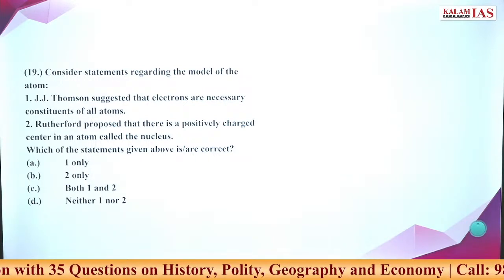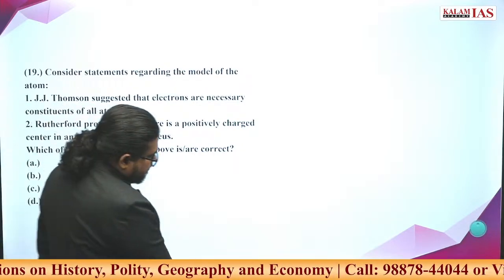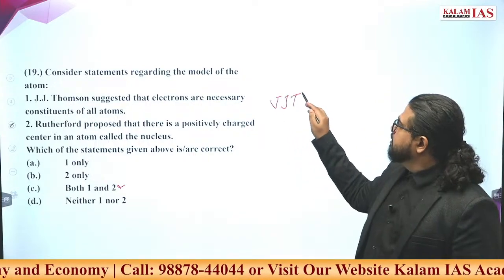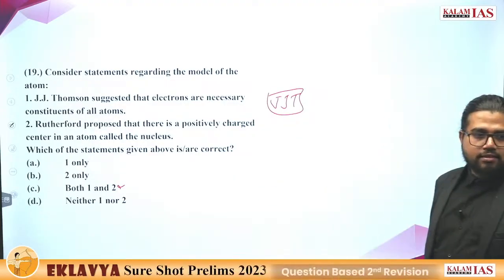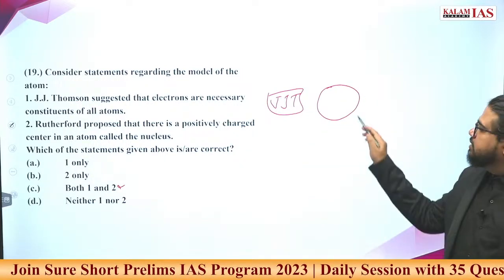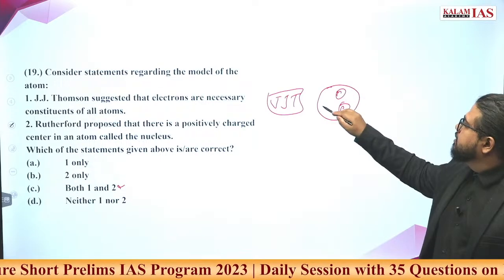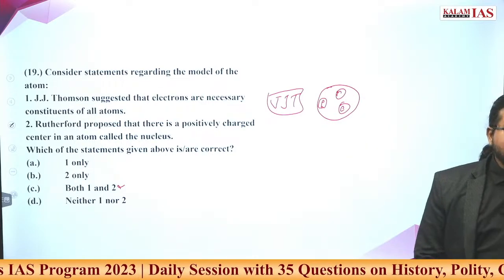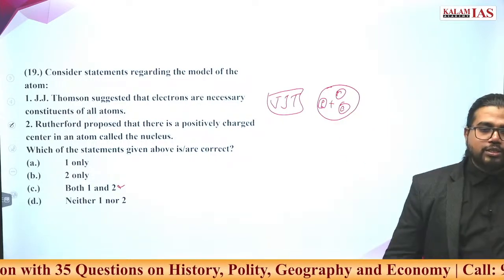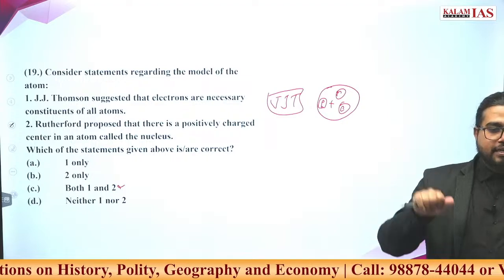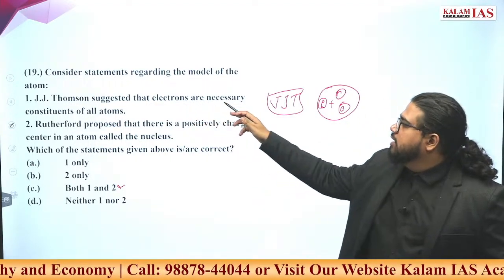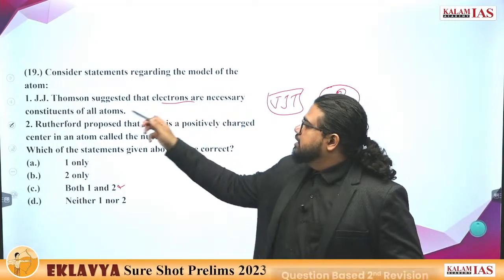Tell me. Both the statements are correct. What is the J.J. Thomson model of atom? In the J.J. Thomson model, atoms consist of a big positive sphere in which electrons are embedded. The total number of positive and negative charges is equal, but the atom as a whole is a ball of positive sphere with electrons embedded into it. J.J. Thomson suggested that electrons are a necessary constituent of all atoms.